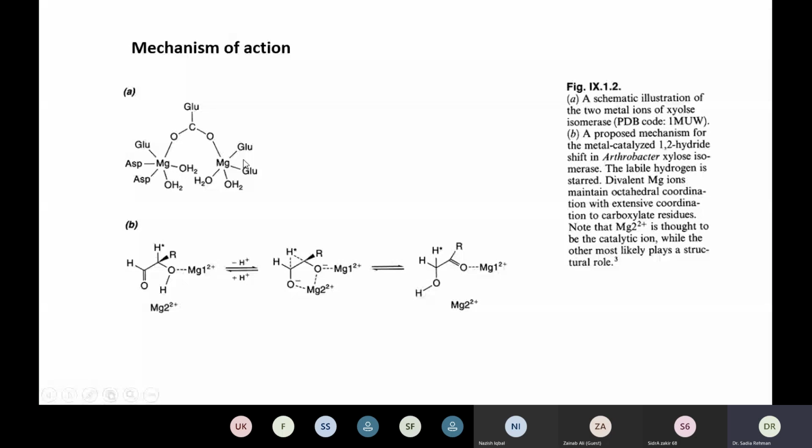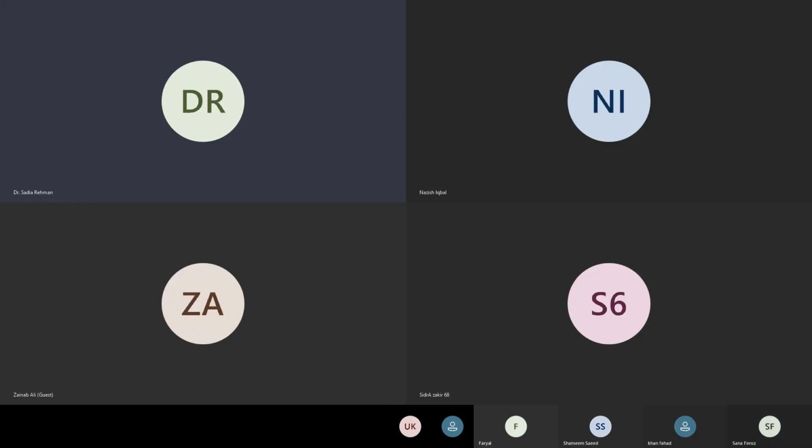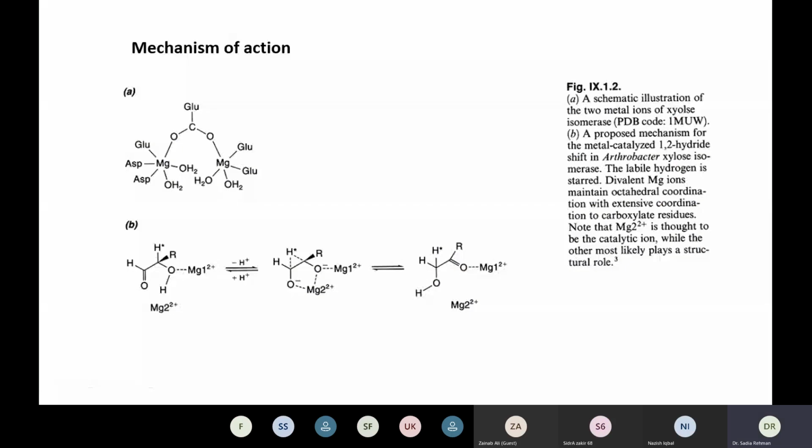So the xylose that is available will actually participate. This xylose will participate in the coordination with the second magnesium center. So magnesium coordinates the hydroxyl group of the xylose. This is the simplest form of the xylose.